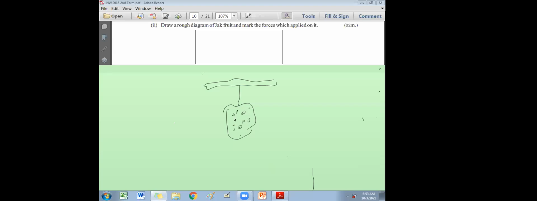But jack, I don't think anyone is putting chemicals to the jack. Right? It's cheap also. If you have a jack tree, 2-3 generations can benefit from it. Therefore, without the permission from Grama Seva in your area, you can't cut down the jack tree, even in your own garden. You have to get the permission, and you can't transport.